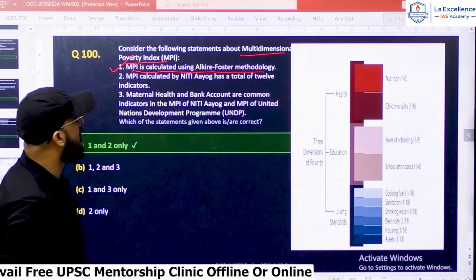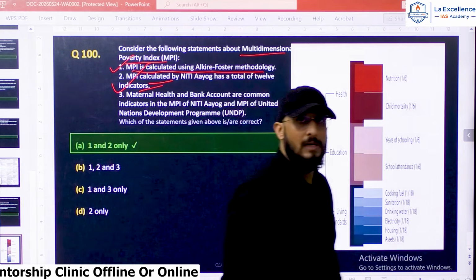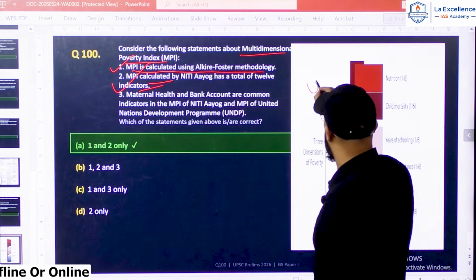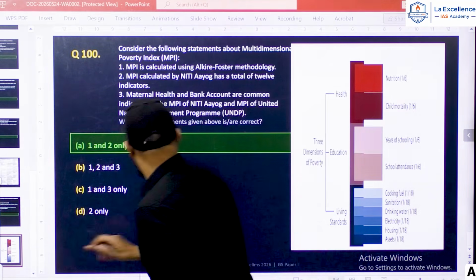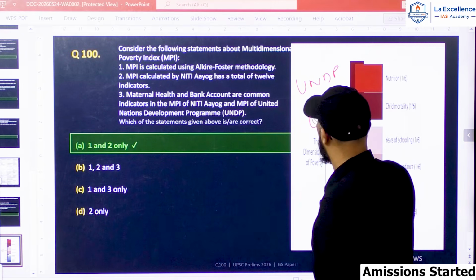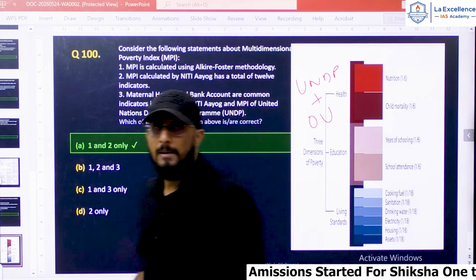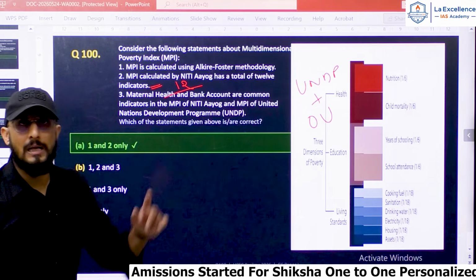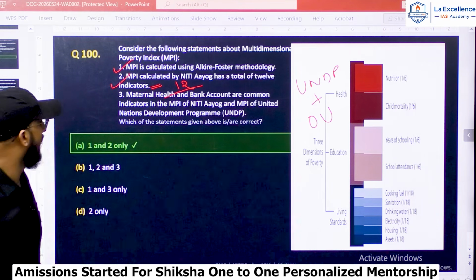MPI calculated by Niti Aayog has a total of 12 indicators. Very correct. See, MPI developed by UNDP and Oxford University has 10 criteria, 10 sub-criteria, but the MPI developed by Niti Aayog has 12 criteria, 2 additional criteria. So statement 2 is also correct.